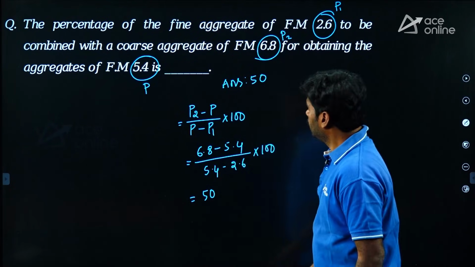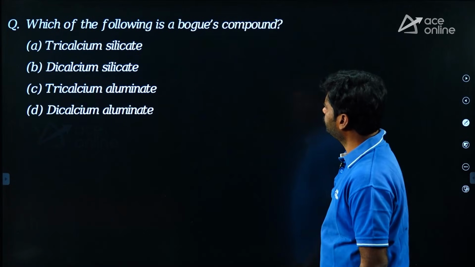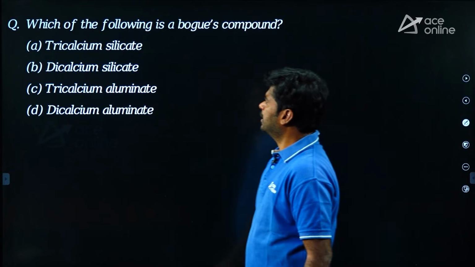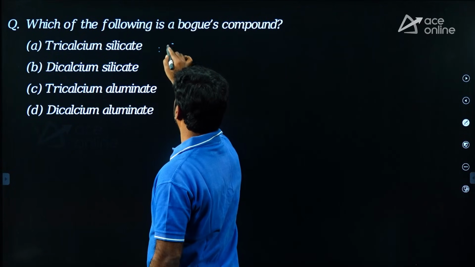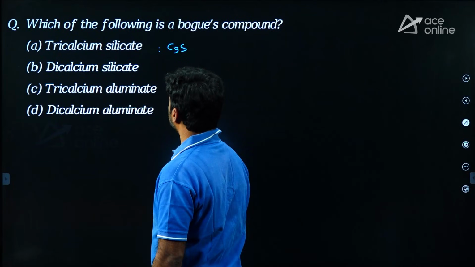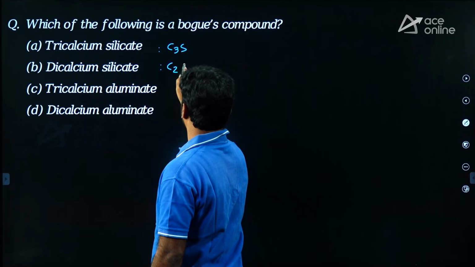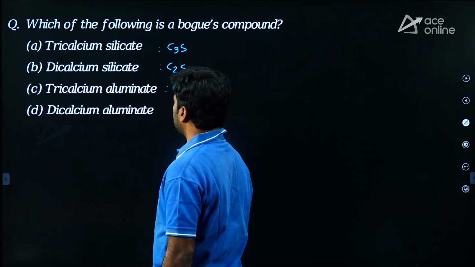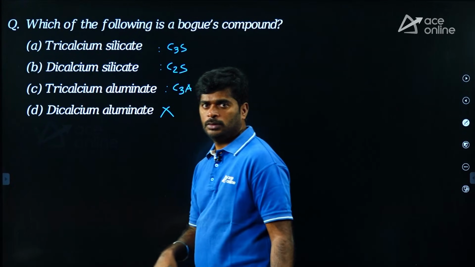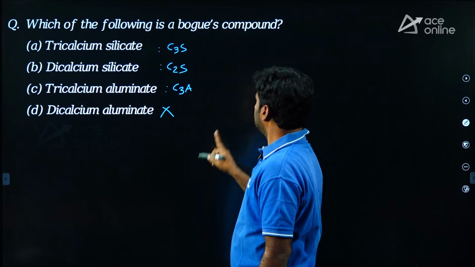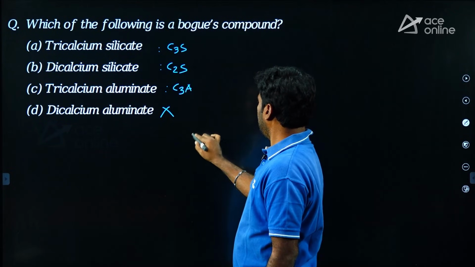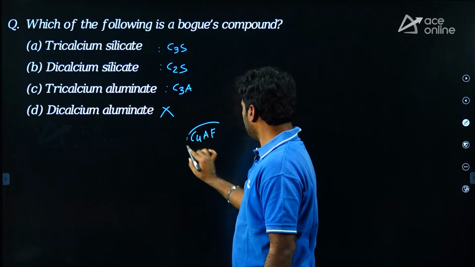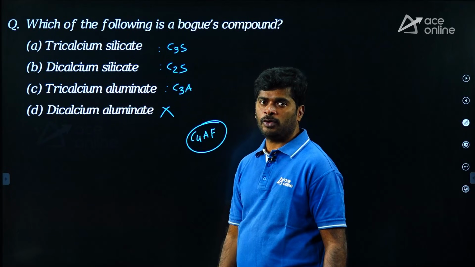Then moving to the next question. Which of the following is a Bogue's compound? Here given are tricalcium silicate, nothing but C3S, dicalcium silicate, nothing but C2S, tricalcium aluminate, C3A, and dicalcium aluminate. There is no compound like this. C3S, C2S, C3A and C4AF.